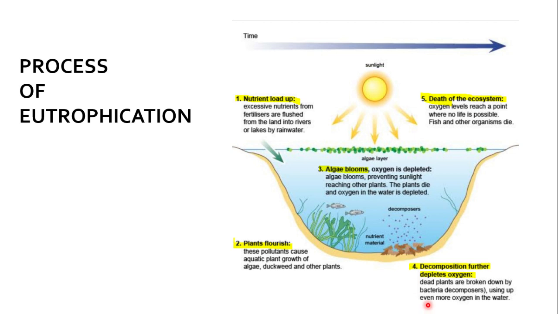Then plants decompose or decay by decomposers, which also use further oxygen, and then the oxygen level is reduced to the minimum where no life is possible.